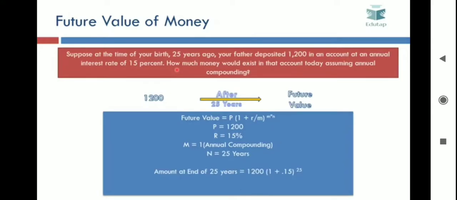So the amount at the end of 25 years would be 1200 into (1 + 0.15) raised to the power 25. So your answer would come out to be 39502.74. You can do this using a calculator and then you can match the value you are getting with this value. Hopefully you will get the same value, right?